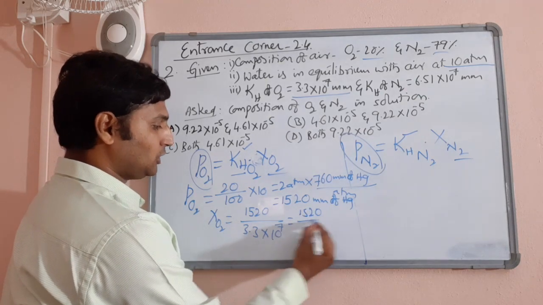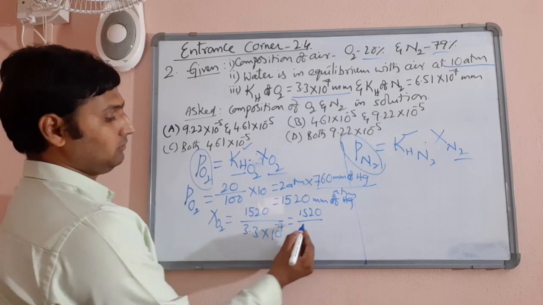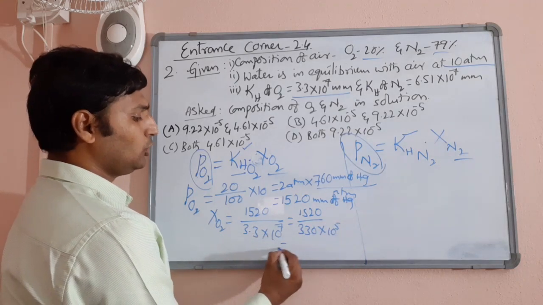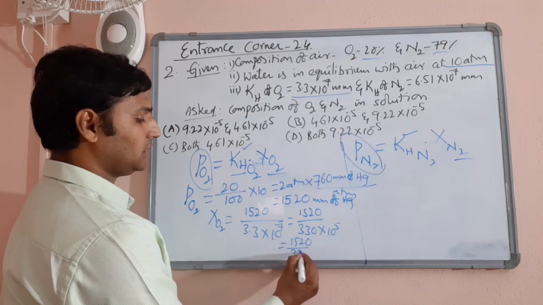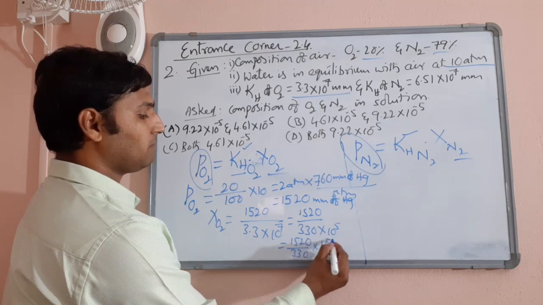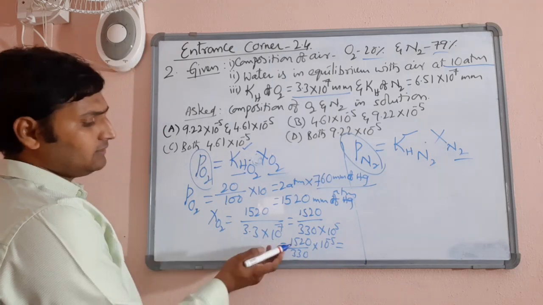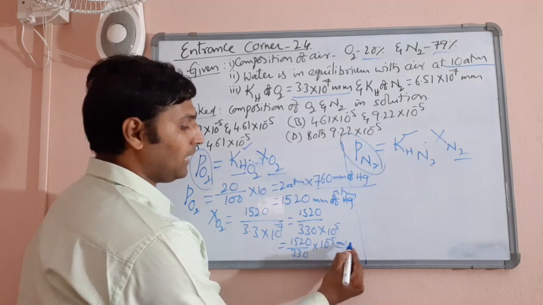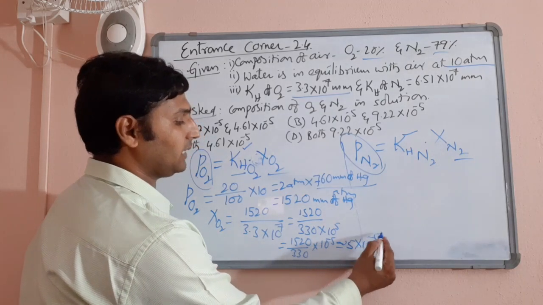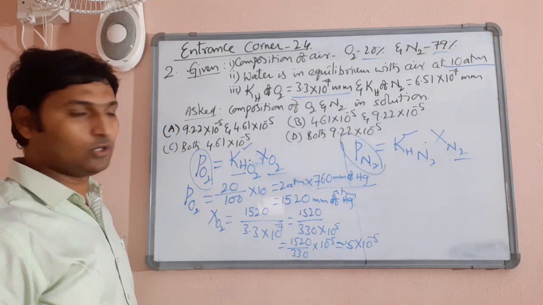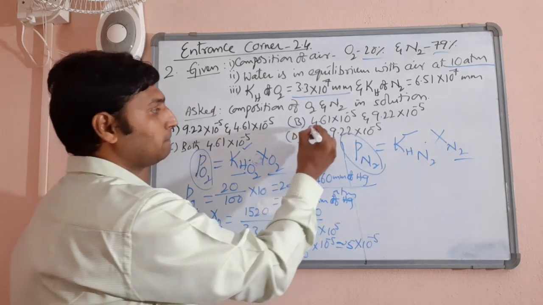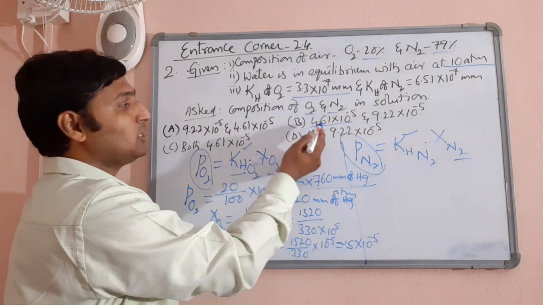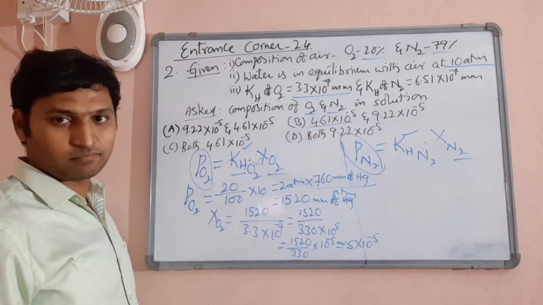So, I can write this ratio as 330 into 10 power 5, so that you have 1520 by 330 into 10 power minus 5. Now it is 1500 by 300 approximately. That means it should be approximately 5 into 10 power minus 5. Which option is closest to 5 into 10 power minus 5 for oxygen? Because he said oxygen followed by nitrogen respectively. So this comes 4.61 into 10 power minus 5.